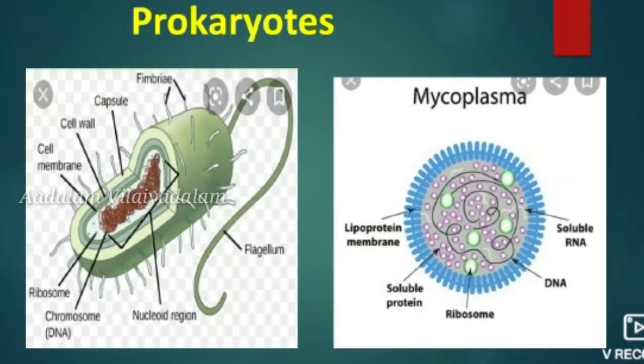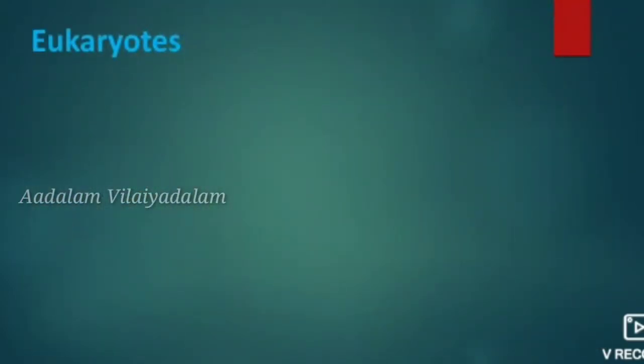You already know about the structure of bacteria cells from previous lessons. You already learned about that structure. So this is the example for the prokaryotes. And the second one is eukaryotes.